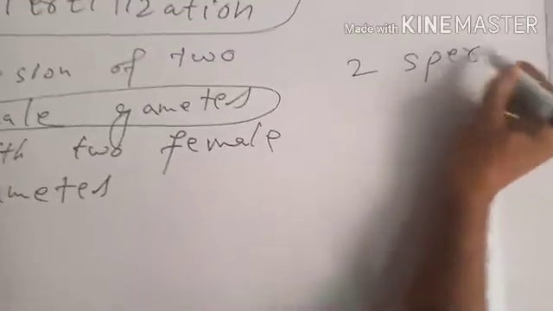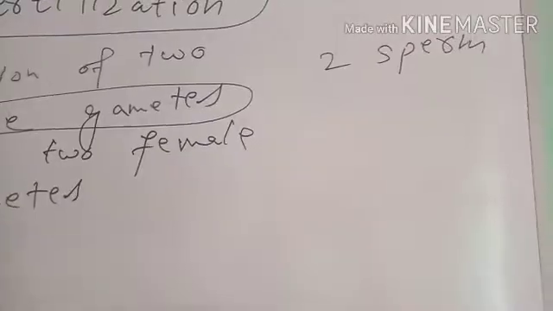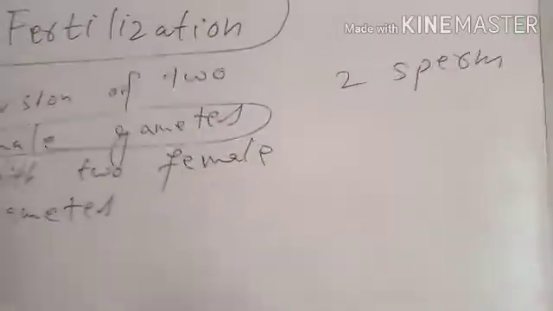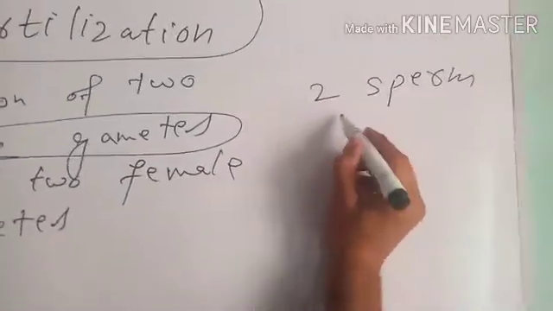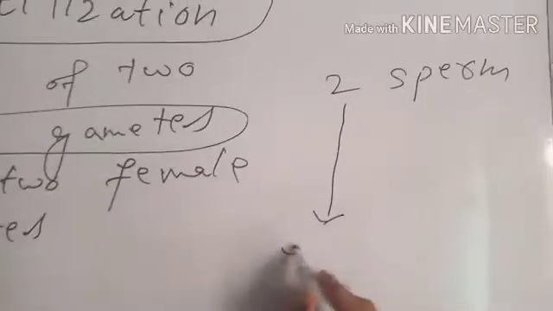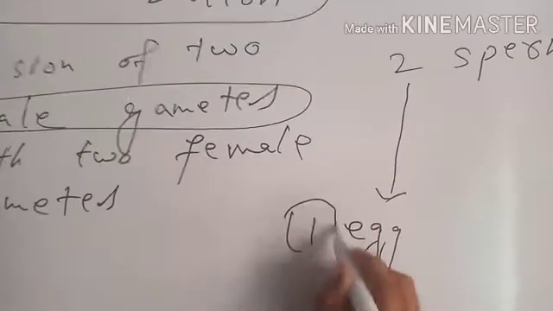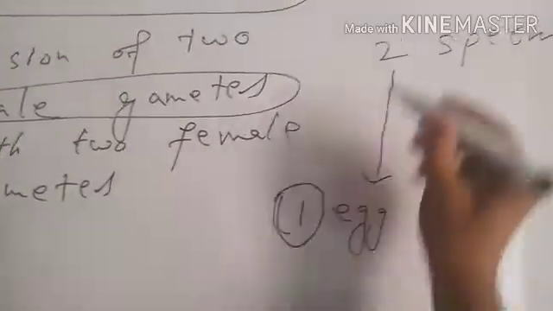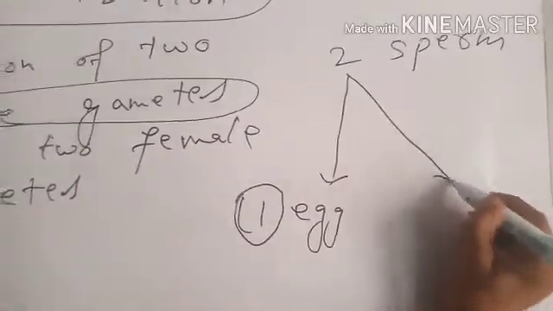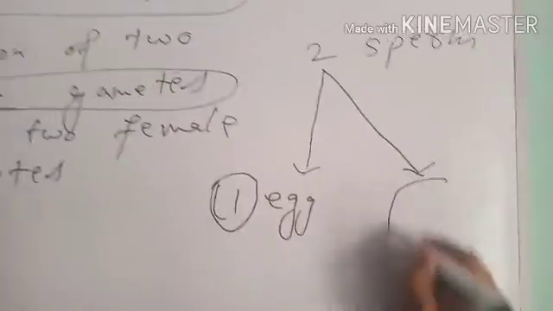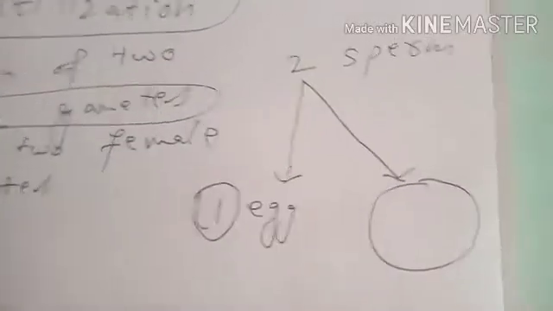In the double fertilization, two sperms have to combine with one egg and two polar nuclei which are present inside the central cell of the embryo sac or